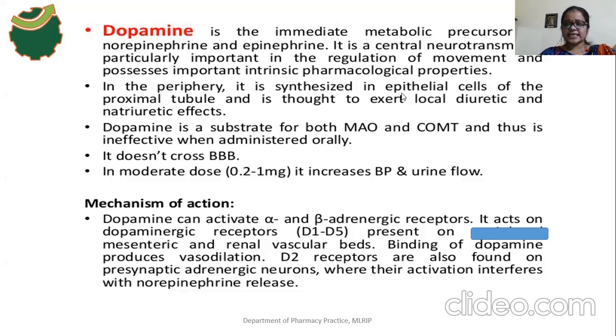And dopamine is synthesized in the epithelial cells of the proximal tubule. Proximal tubule means what? It is one part of the nephron, the renal region. So in the periphery it is synthesized in the epithelial cells of the proximal tubule. What is the dopamine effect on the nephron, that is, the kidney region? It causes a local diuretic effect or natriuretic effect.